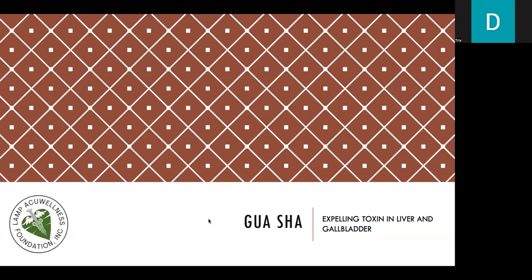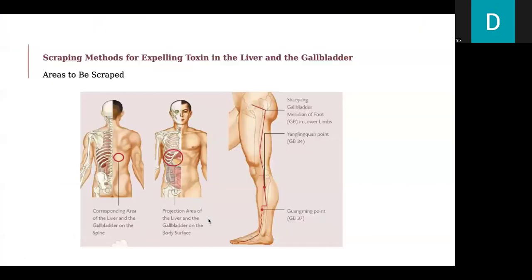Let's now go to gua sha. Let's discuss expelling toxin in liver and gallbladder. Scraping methods for expelling toxin in the liver and the gallbladder.